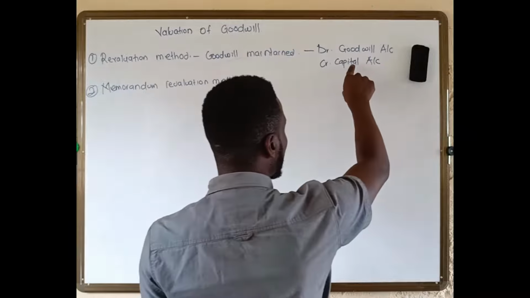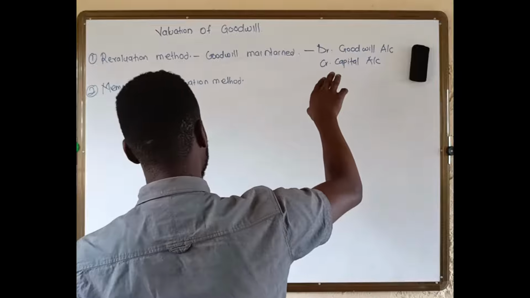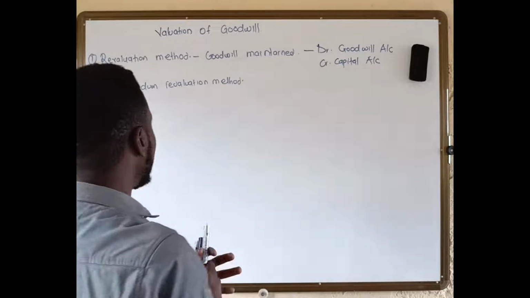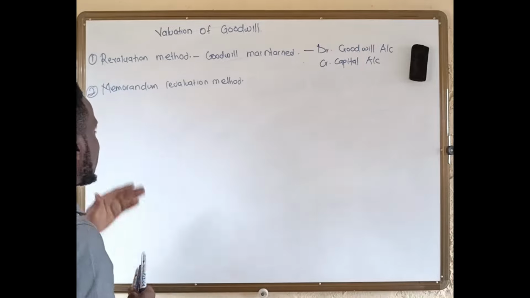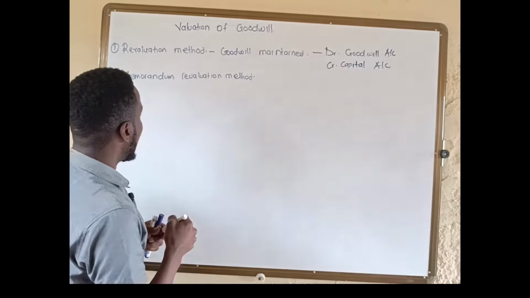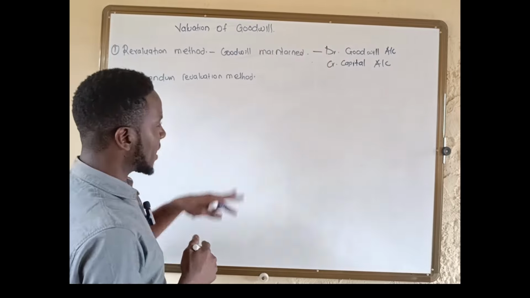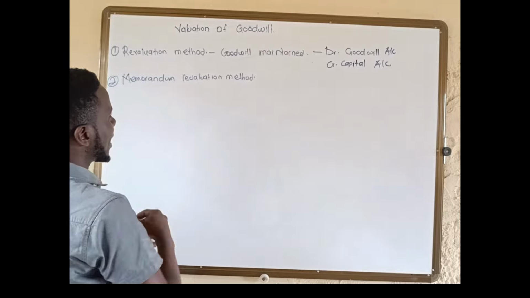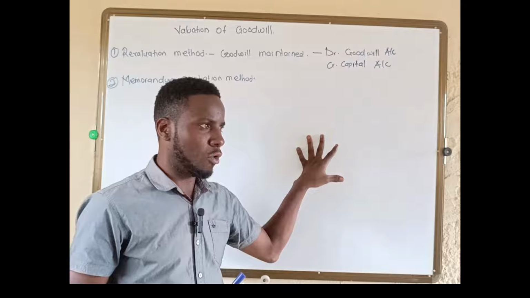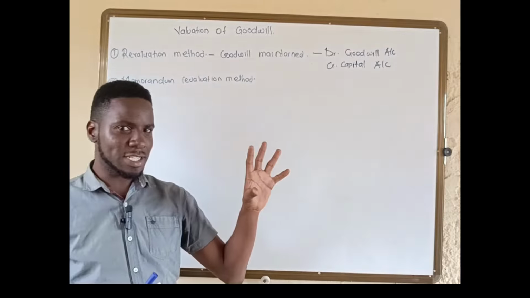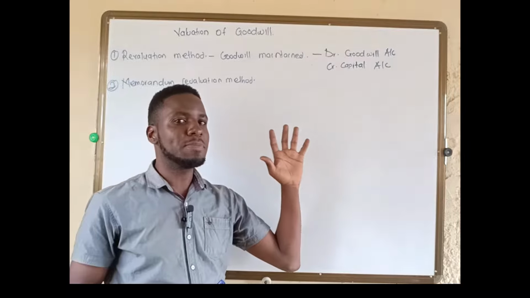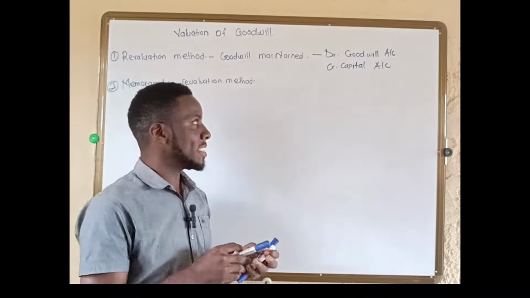So here we are going to use, of course, the old profit sharing ratio. This is what we are going to do for this. This is very, very easy. Now let me put my focus on the memorandum revaluation method. Remember when it comes to the memorandum revaluation method, we are going to debit goodwill, but now goodwill is going to be recognized but not maintained in our books. So this is what we are going to do.